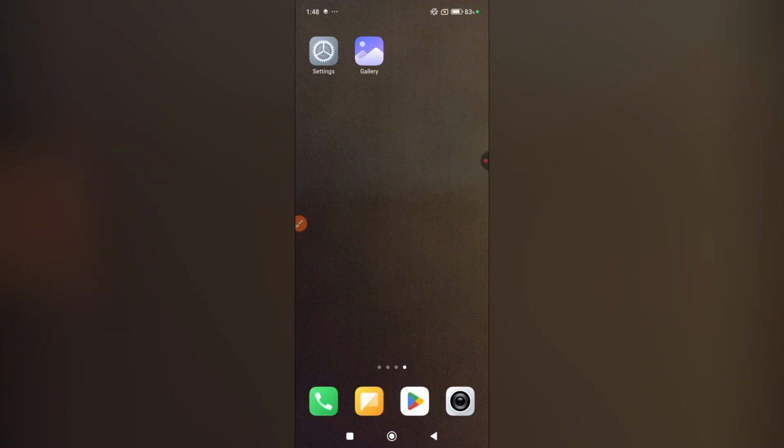Today we are going to explore Redmi. You will learn how to change call ringtone on Redmi. It's easier than you think.